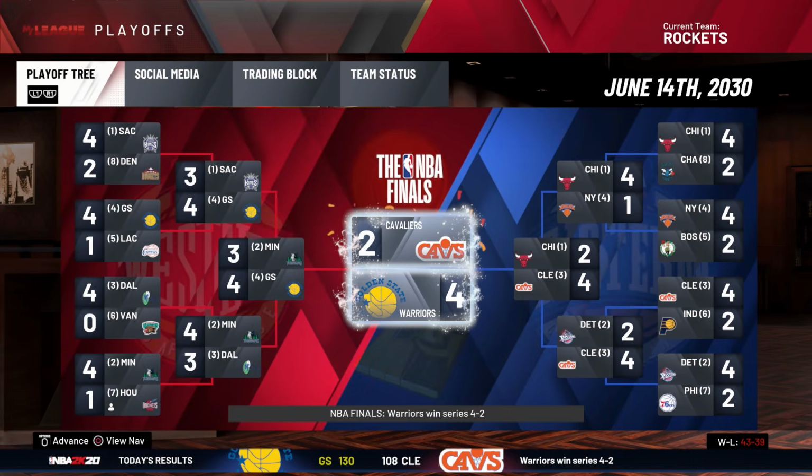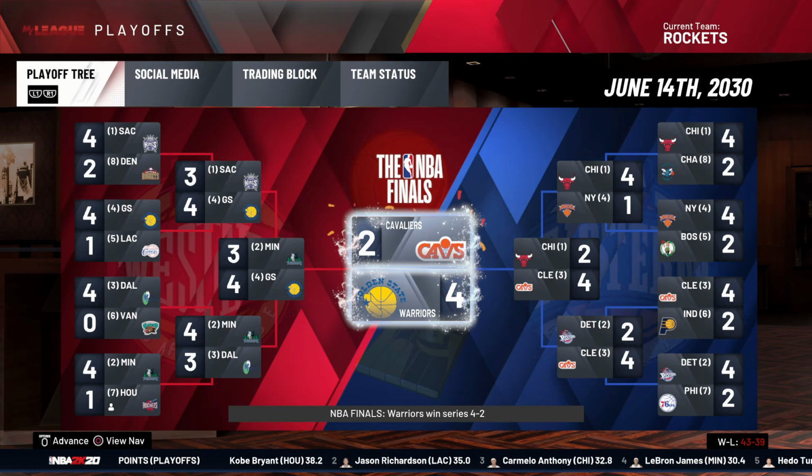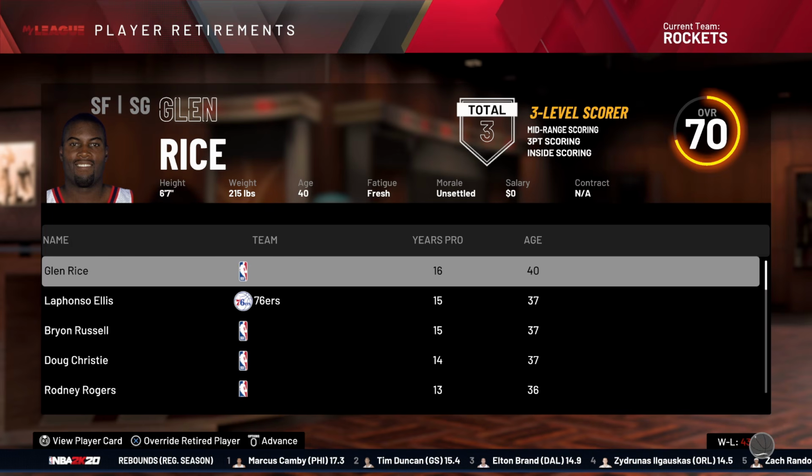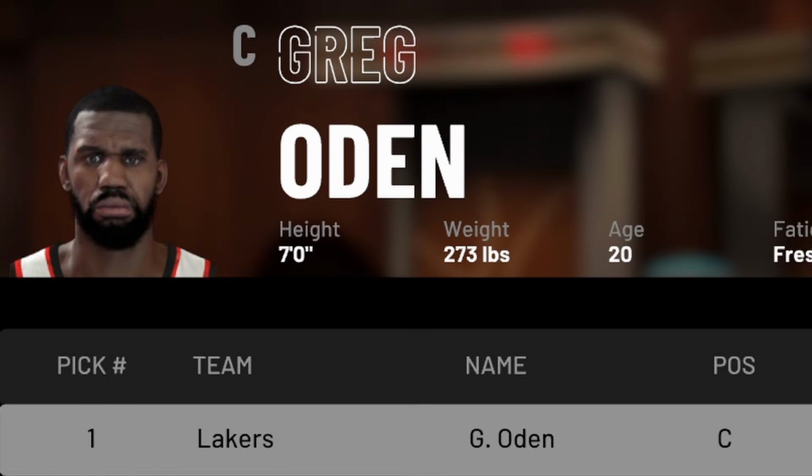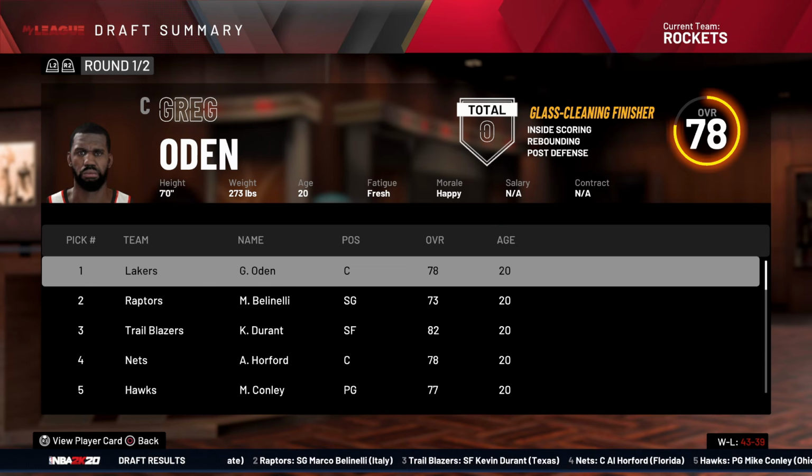Tim Duncan, Finals MVP, had to get one eventually because he got one in like his 2nd season in real life. So far, I mean, you never know. Kobe can win like 7 championships in the next 7 seasons, but so far he's not really demanding too much change. Glenn Rice retired. Well, the Lakers still suck. So will they draft Kevin? No, they drafted Greg. Oh my god.